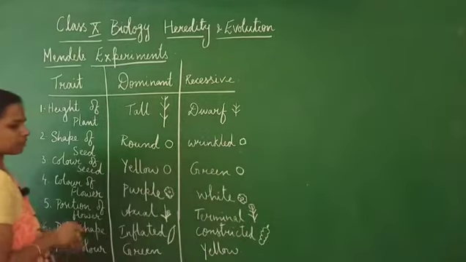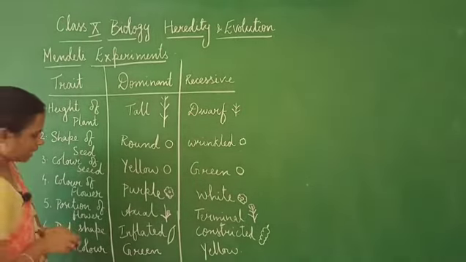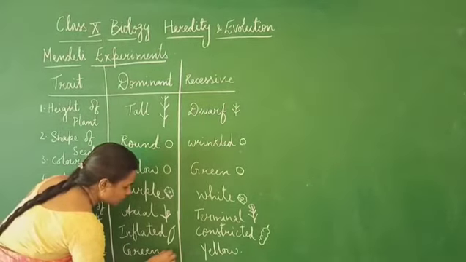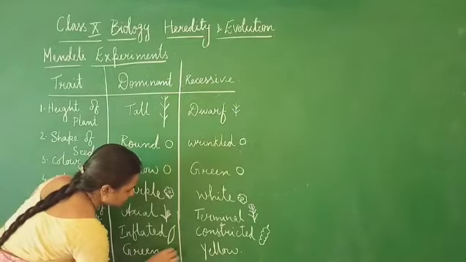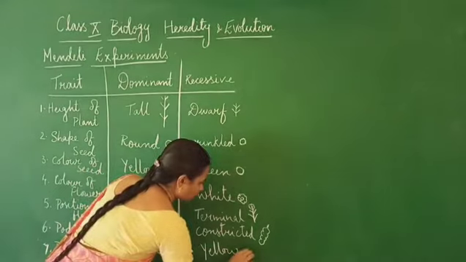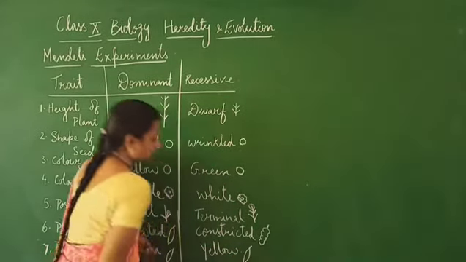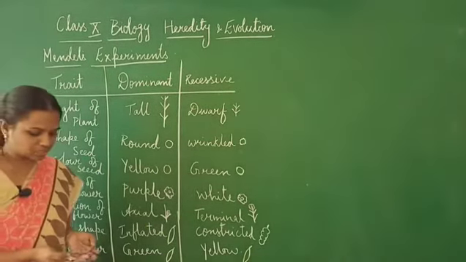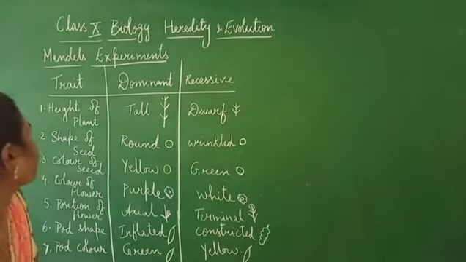So this way, right? And now the color of the pod is again of two colors. It is available in two contrasting forms, that is green, so that is available in green. The other one is yellow, right? So these are the 7 contrasting characters that were actually studied by Mendel, right?